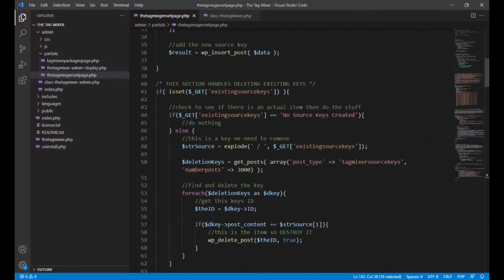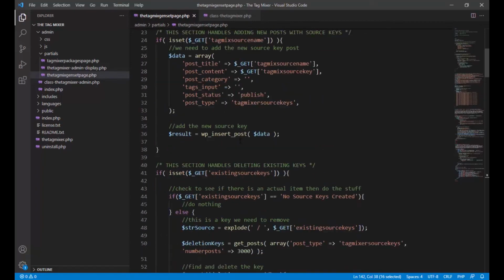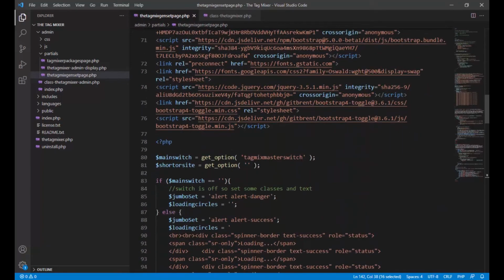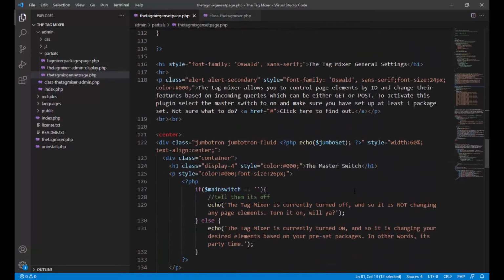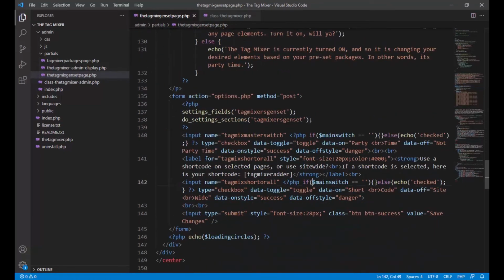And what we can do, did I scroll too far again? Yes, I did. Down here, we can put it right here. And now we have an option called short or site. That's going to contain that second saved field. So instead of checking for main switch on the second one, we're going to check for short or site. So now it's going to do the same check that it's doing on the first one.